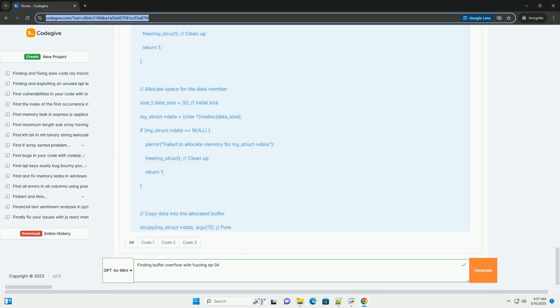4. Instrumentation techniques, using sanitizers, address sanitizer, memory sanitizer, and code coverage analysis to enhance fuzzing effectiveness. 5. Dealing with complex input formats, addressing the challenges of fuzzing applications that use complex input formats like network protocols or file formats. 6. Advanced fuzzing strategies, introducing techniques such as grammar-based fuzzing, feedback-driven fuzzing, and hybrid fuzzing.